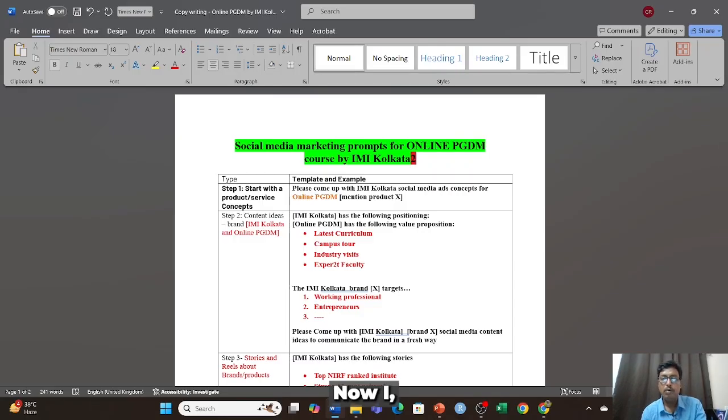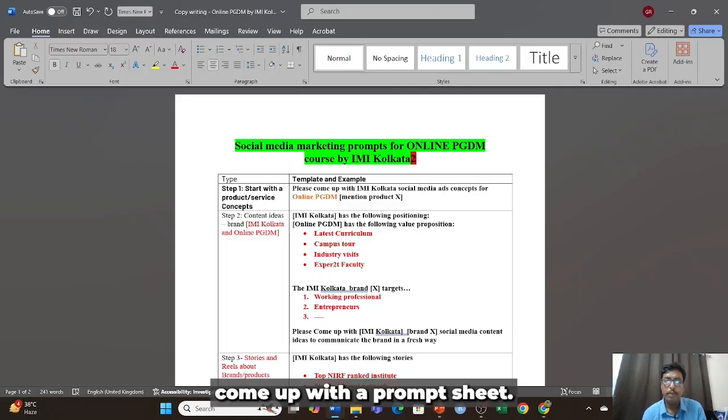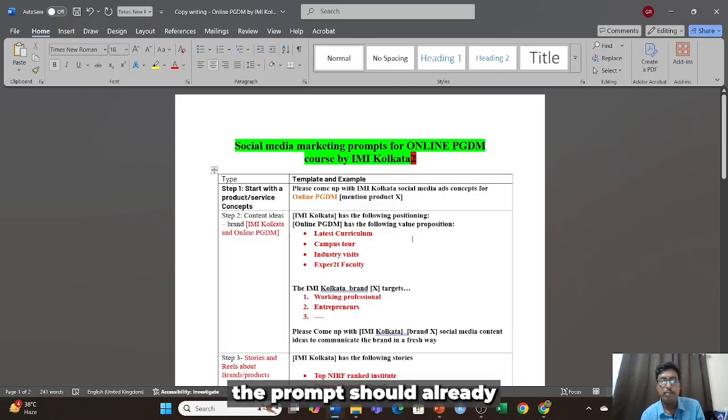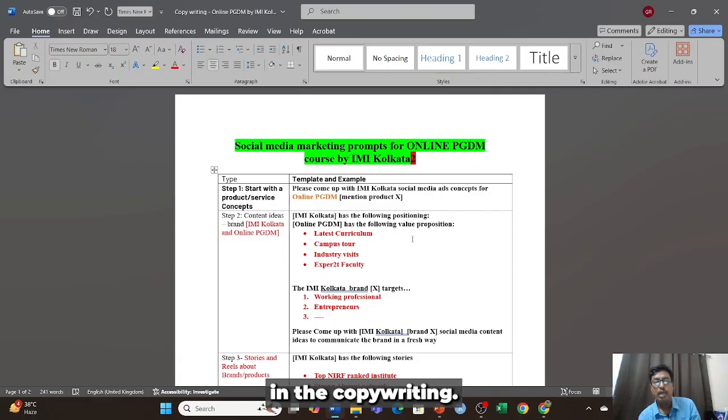Okay, now I come with a prompt sheet, you can see it on the prompt sheet. I have already given an example of what components should be there in the copywriting. Now I will explain the steps. The first step is to start with a product and services. For me, it's an online PGDM program. You can have your own. So you have to write this kind of information beforehand before using ChatGPT.